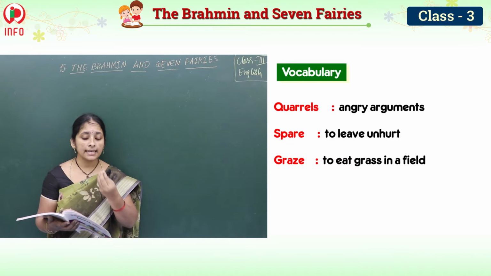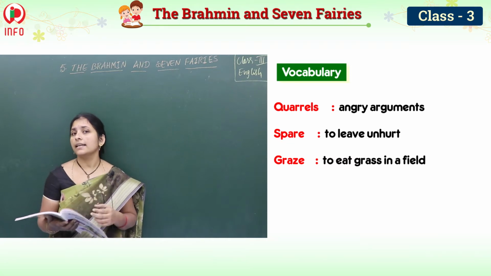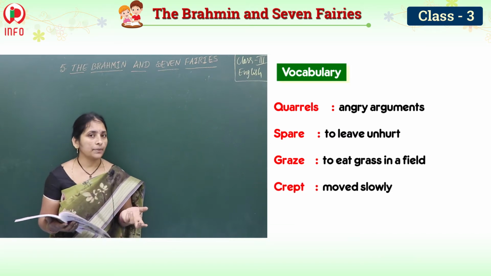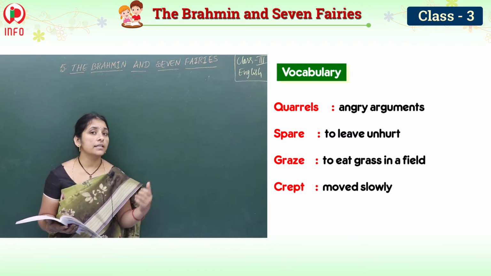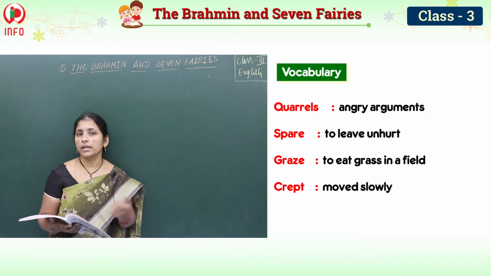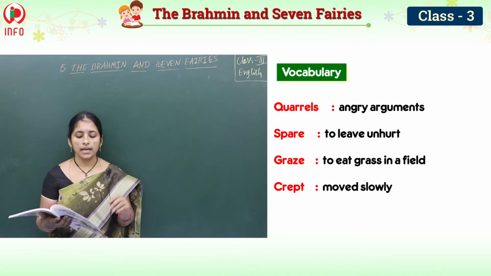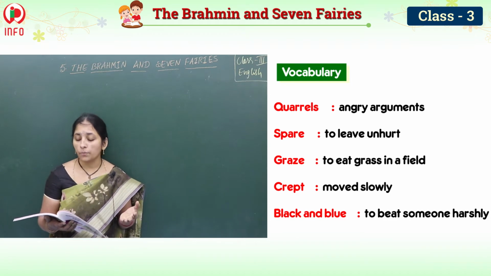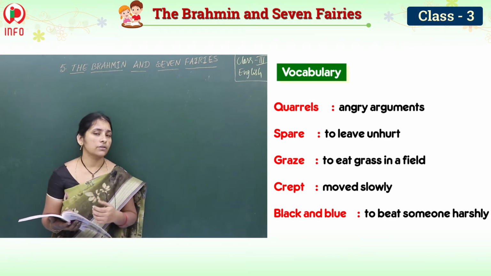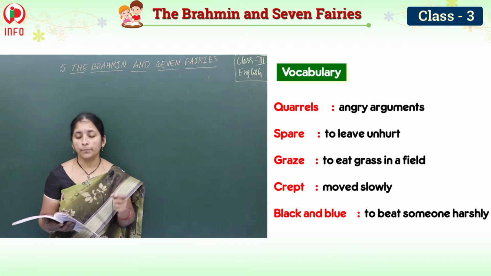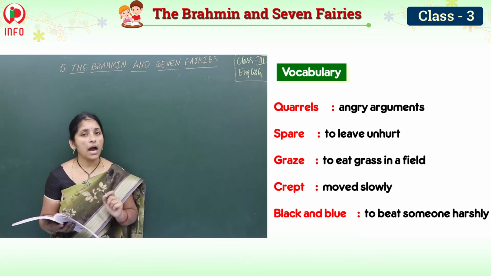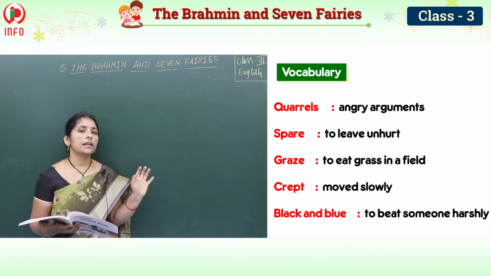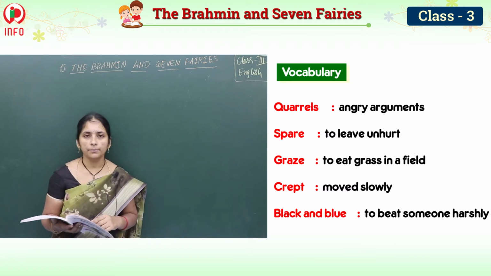Graze. What is graze? To eat grass in a field. So crept. So the friend crept. What is it? Moved slowly. And black and blue. To beat someone harshly is called black and blue. Okay children? So these are the main important vocabulary meanings we have.